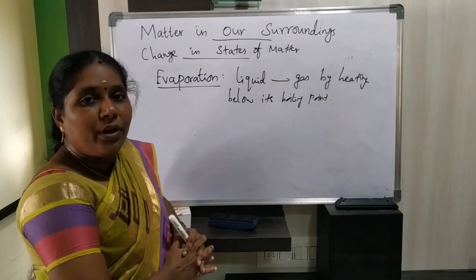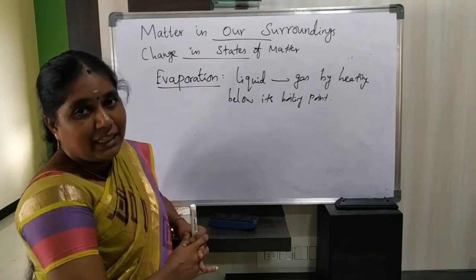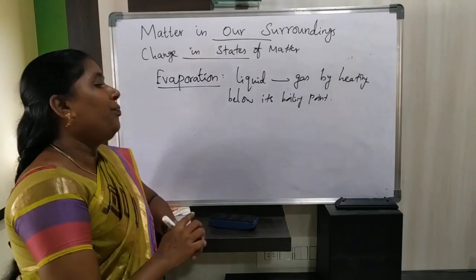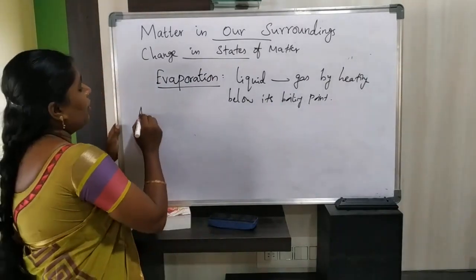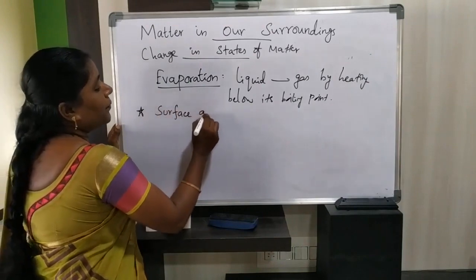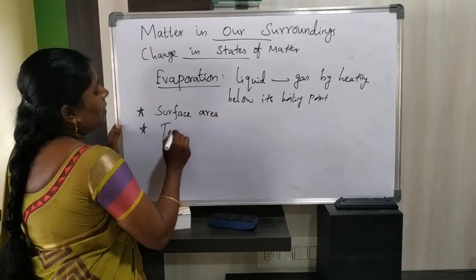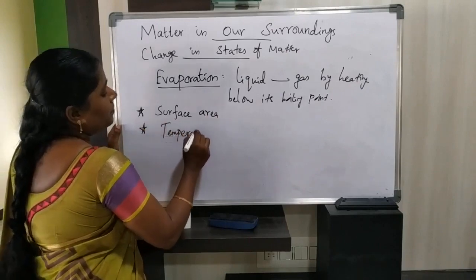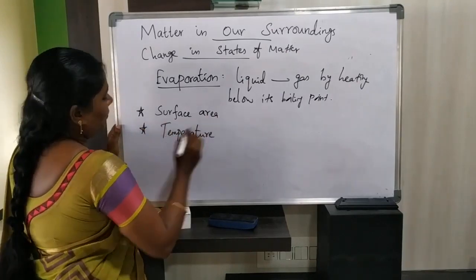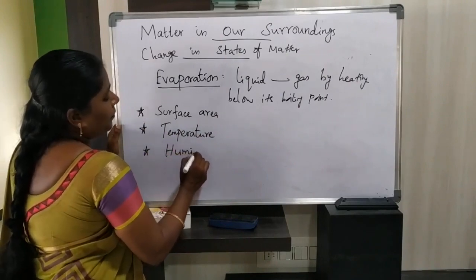Now we are going to discuss the factors that affect the rate of evaporation. First, surface area. Next, temperature. Next, humidity.